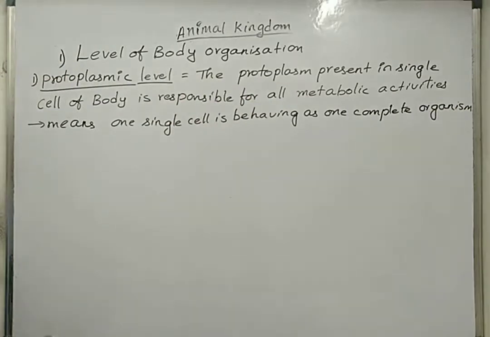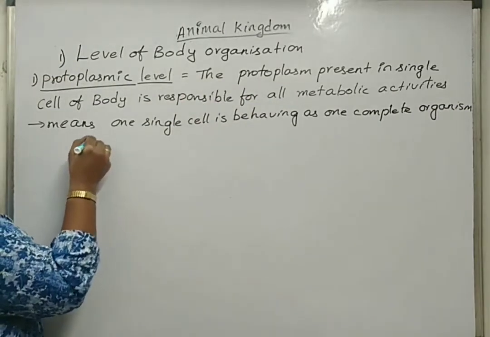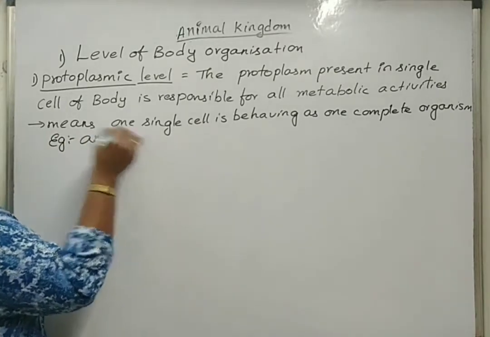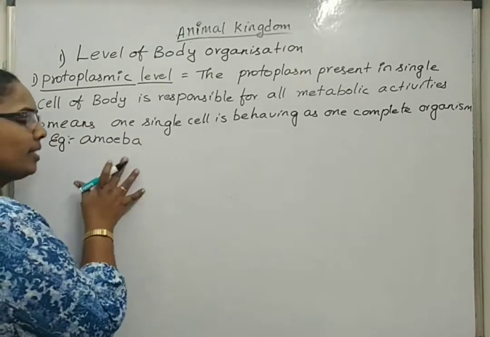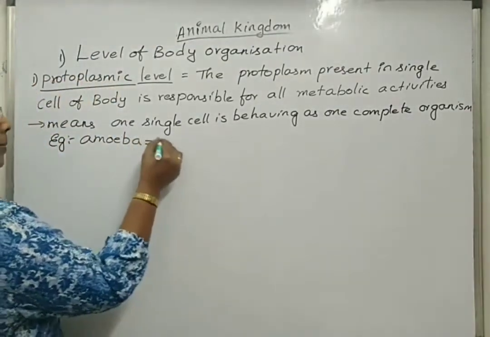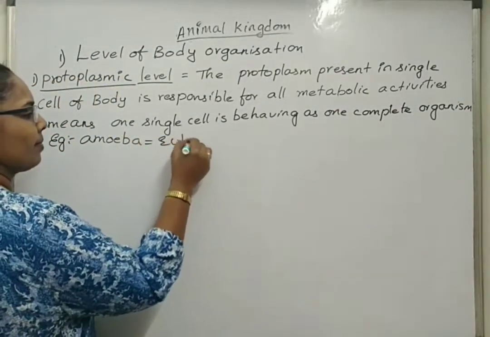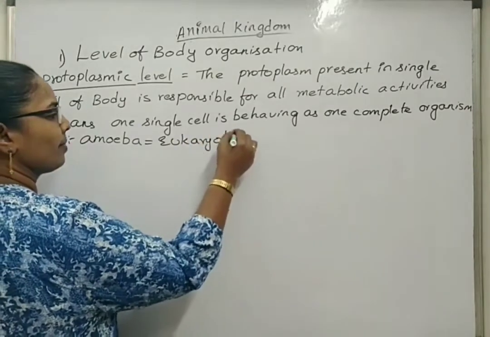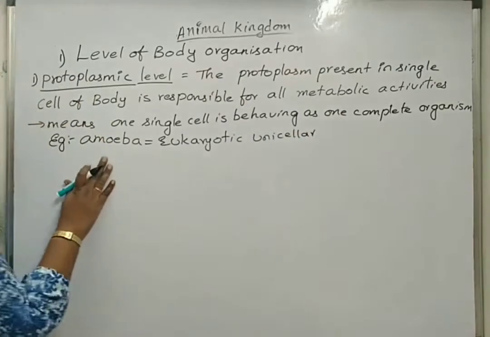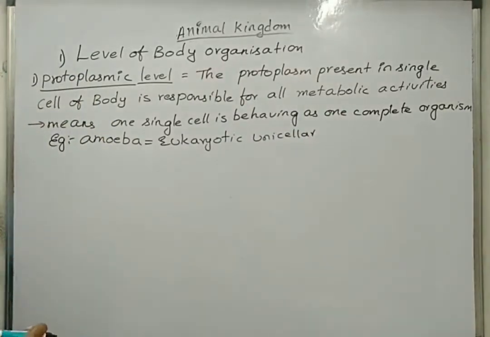Here, the example is amoeba. Amoeba is a unicellular eukaryotic organism. It is studied under protozoa and comes under kingdom Protista.